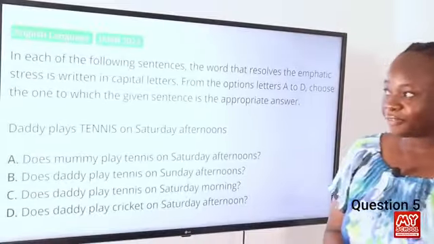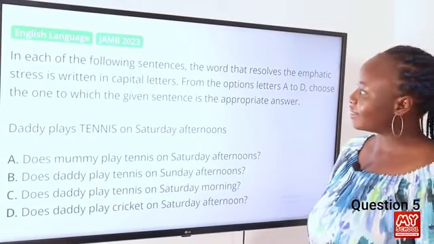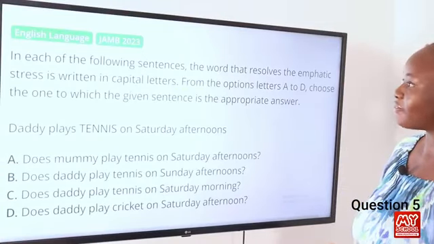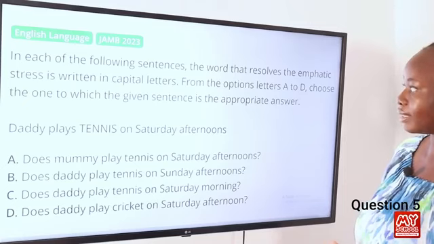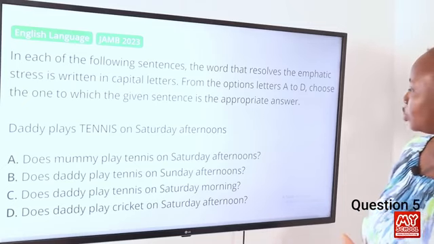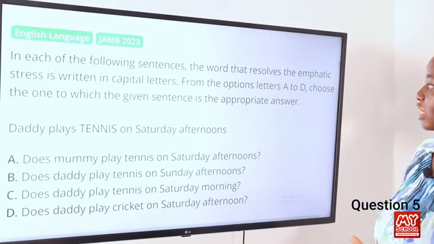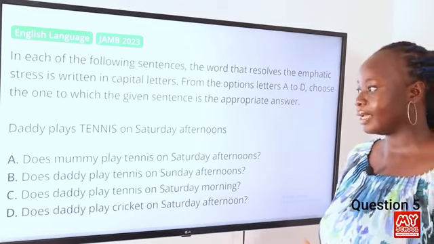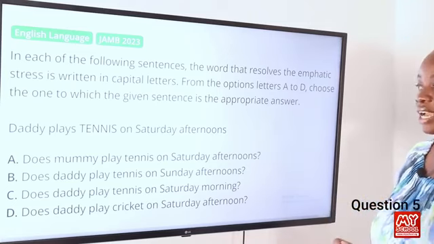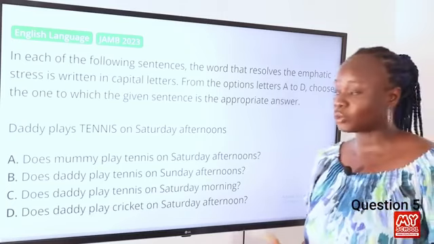So now question 5. In each of the following sentences, the word that resolves the emphatic stress is written in capital letters. From the options lettered A to D, choose the one to which the given sentence is the appropriate answer. Daddy plays tennis on Saturday afternoons. Again, we have a stress question.